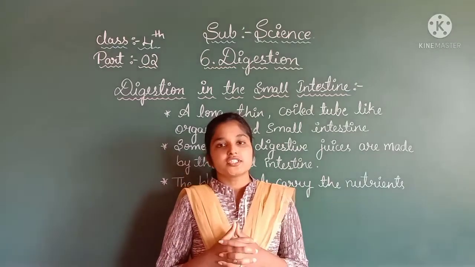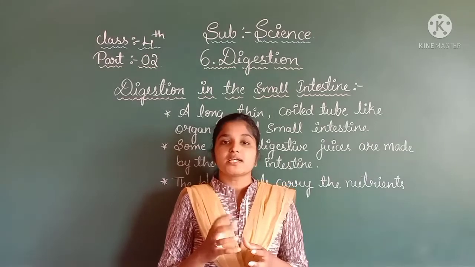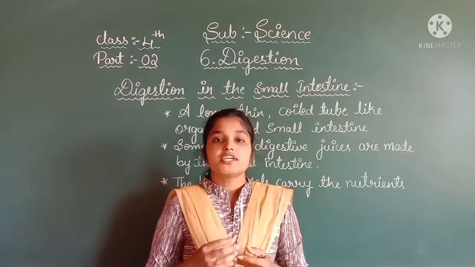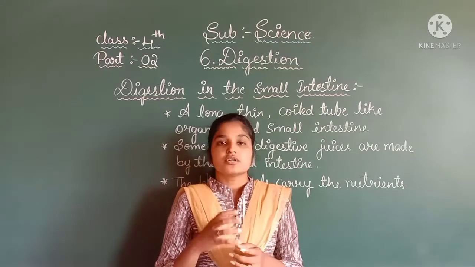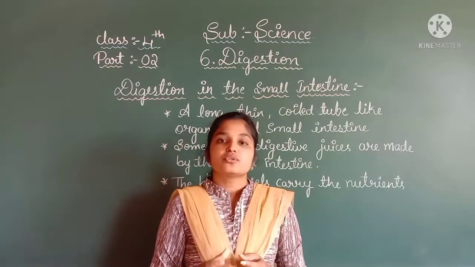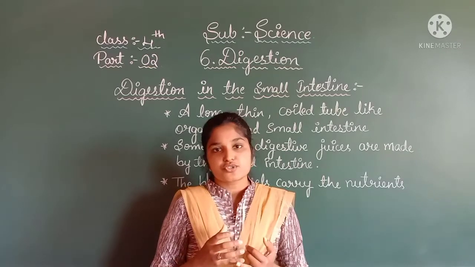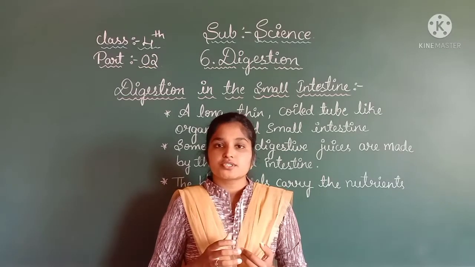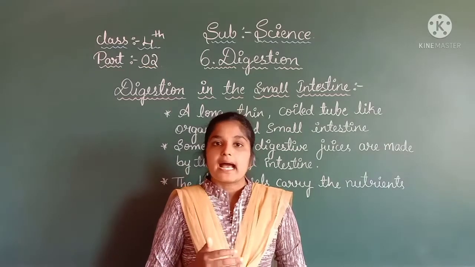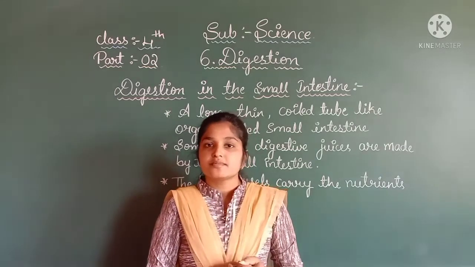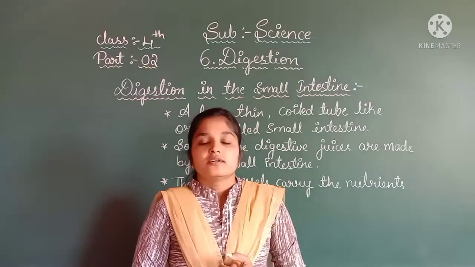Next, digestion in the stomach. The stomach is a bag-like organ which mashes and mixes the food. In the stomach there are acids and digestive juices. The digestive juices break down the food into simpler substances, and the acids kill the harmful germs present in the food.